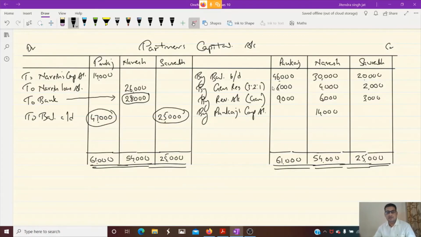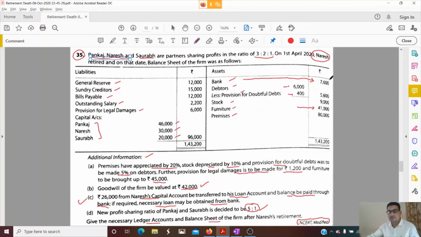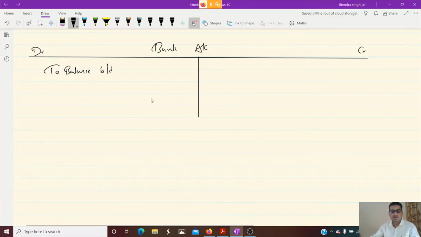So let us prepare the bank account first. Debit side, credit side. Bank account starts from the debit side, to balance brought down. The opening balance of bank is given, 7,600. So we write here 7,600, isn't it?